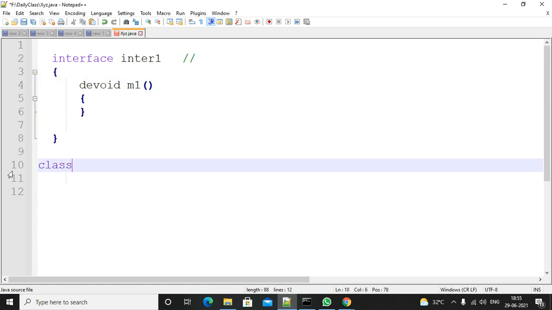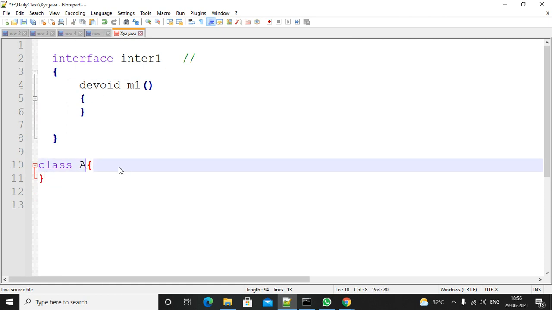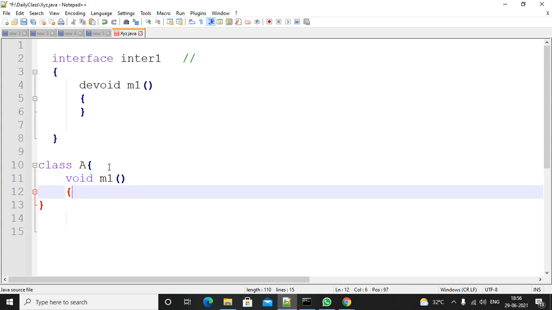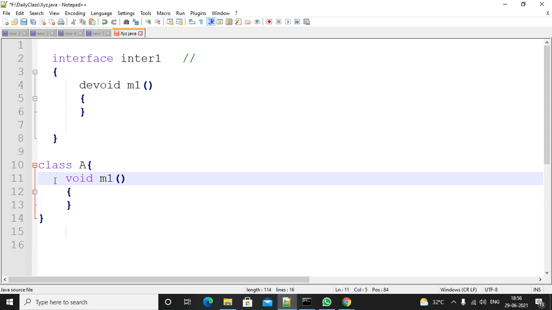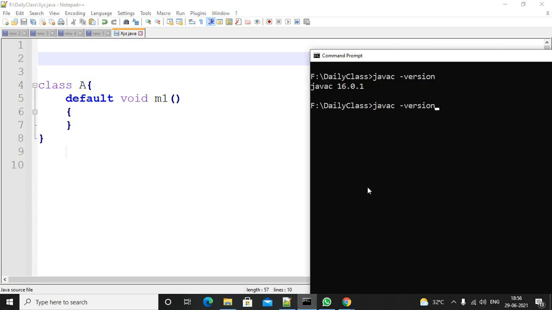If a class is there and you write a method m1 with a body, if you are not writing anything, that is called default access. You are not supposed to write the default keyword. If you try to write the default keyword, you will get a compile time error. If I try to compile it, I will get a compile time error: default modifier is not allowed here.